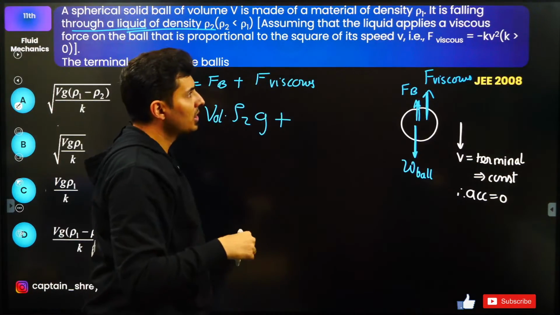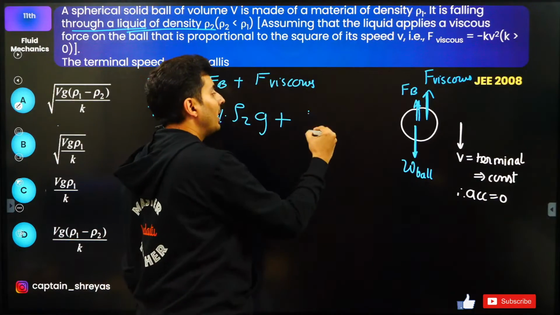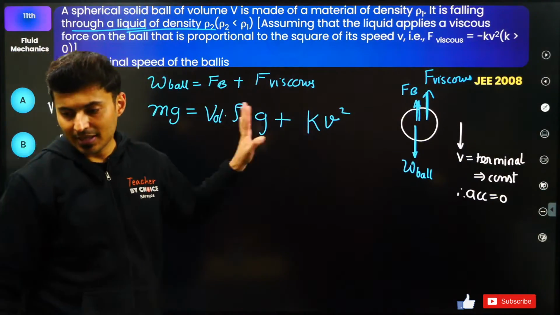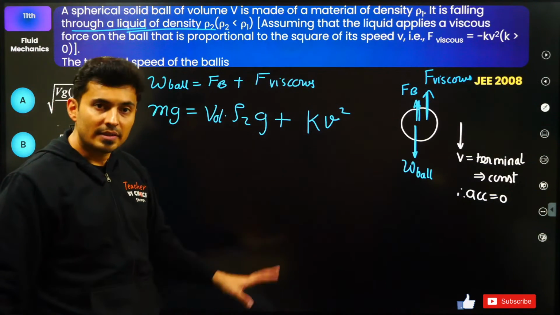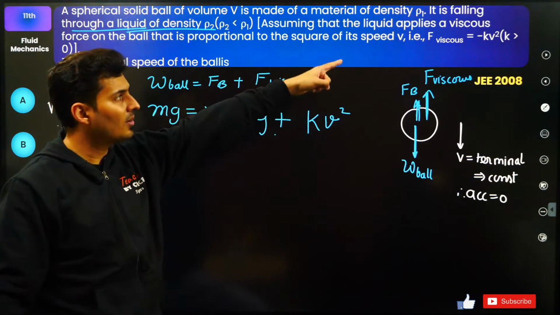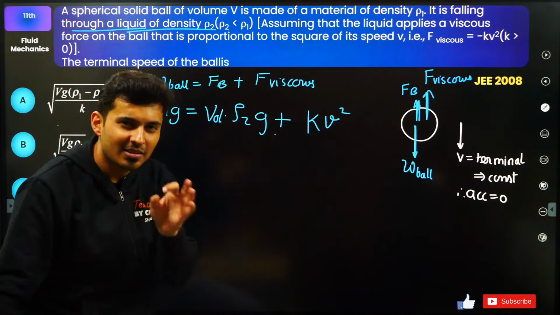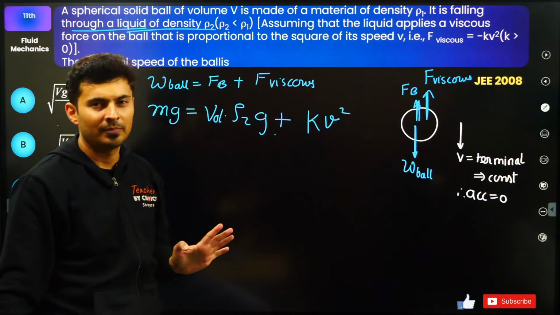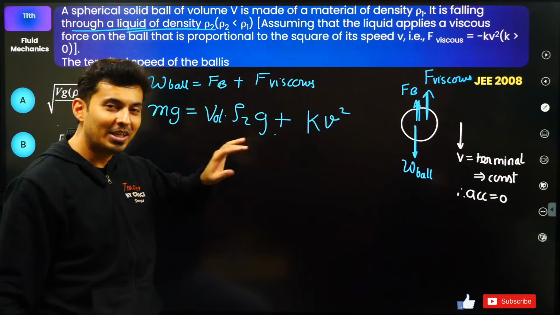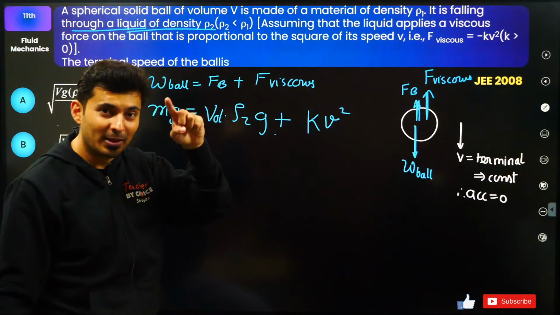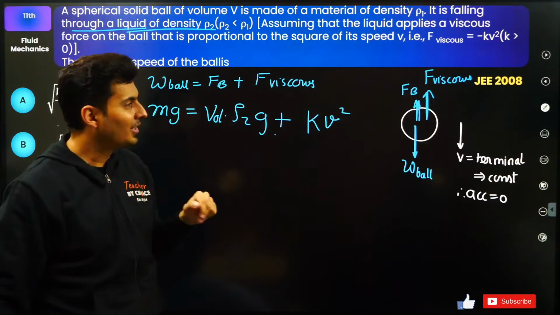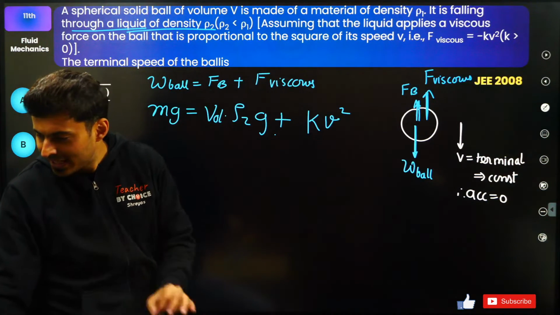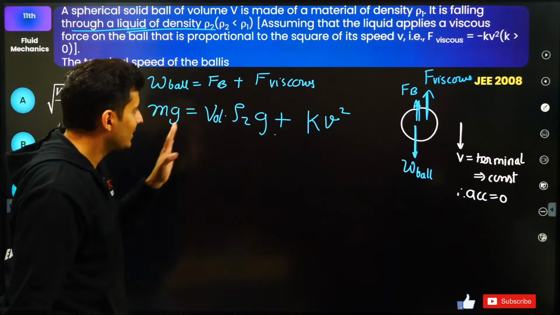What is the viscous force? kV square. Now, you might be questioning, sir, why did you not put minus? Is this correct or wrong? This is correct only, nothing is wrong. Then you'll be like, sir, what about the minus sign? That minus sign is just to tell you that the force is opposing the velocity. That's all. So if you put minus kV square, you will definitely get a wrong answer. That's what they played with. They played with your mind. Many students put a minus sign here. That is not at all correct. Is that understood? Clear? Let's solve this now.